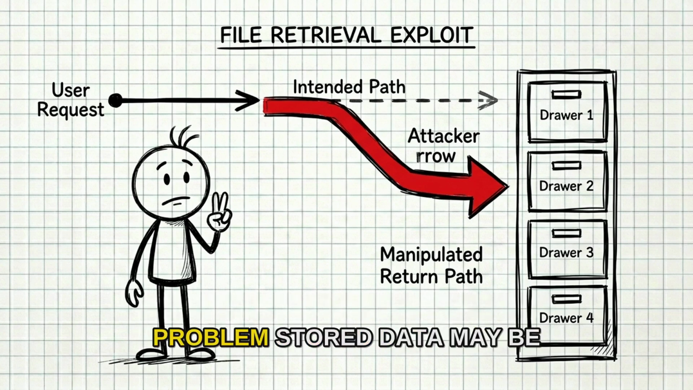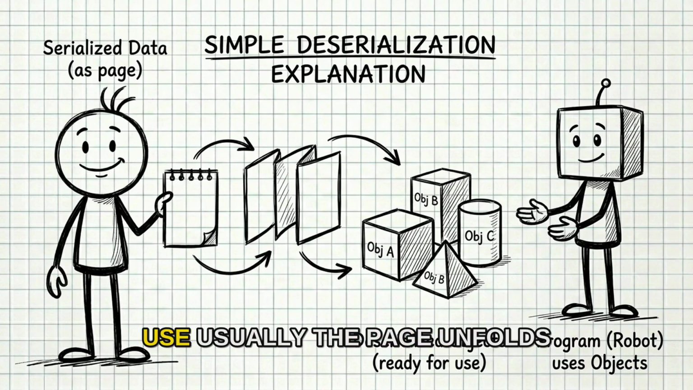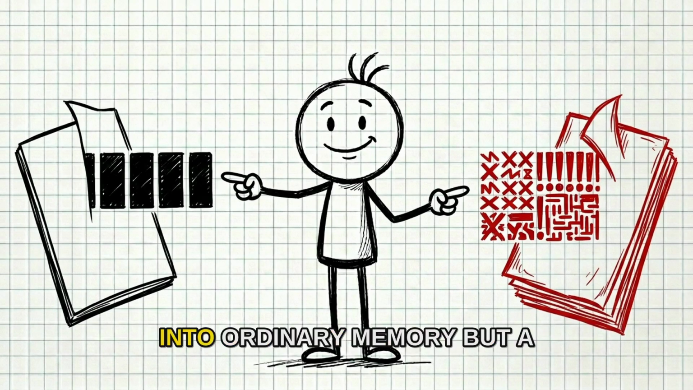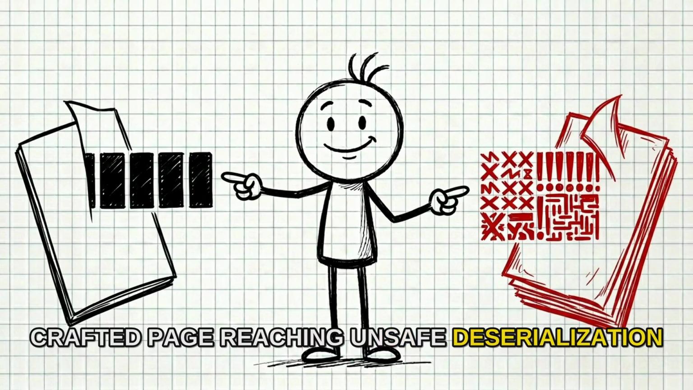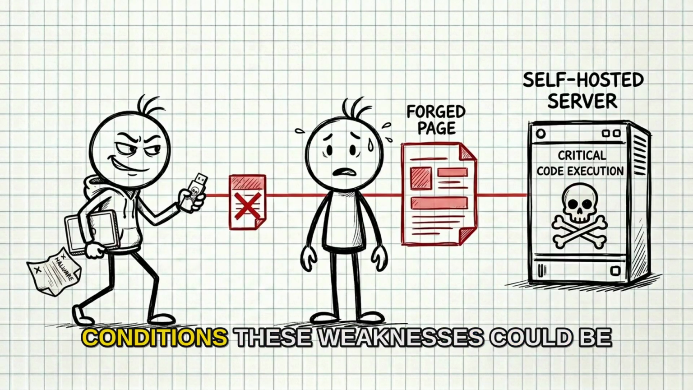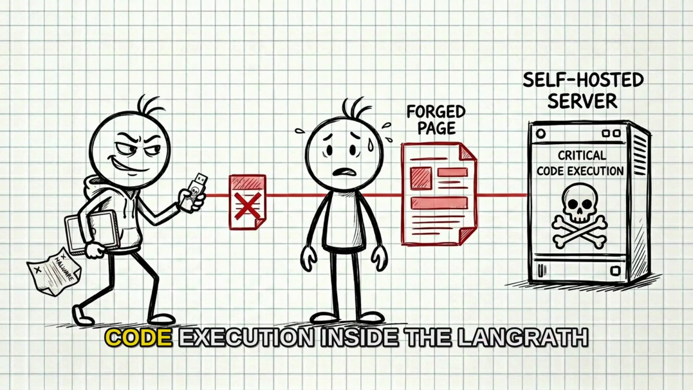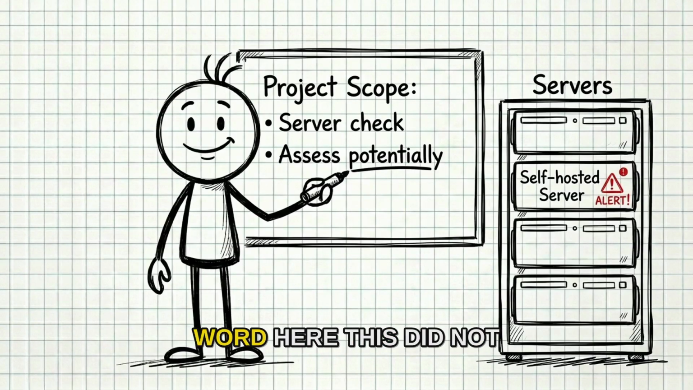Then comes the second problem. Stored data may be deserialized, meaning the application rebuilds it into objects it can use. Usually the page unfolds into ordinary memory, but a crafted page reaching unsafe deserialization could unfold into a payload. Under the required self-hosted conditions, these weaknesses could be chained together and potentially reach code execution inside the LangGraph runtime. Potentially is an important word here.